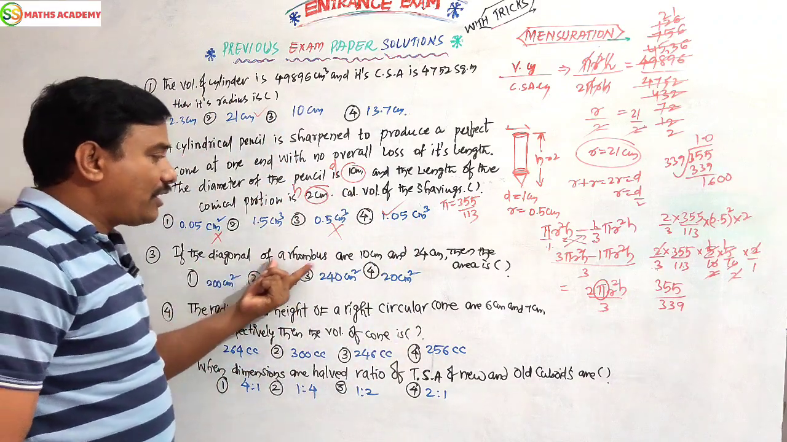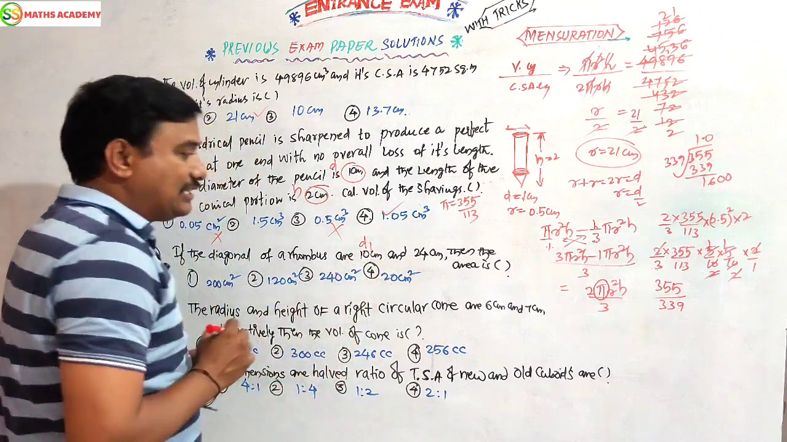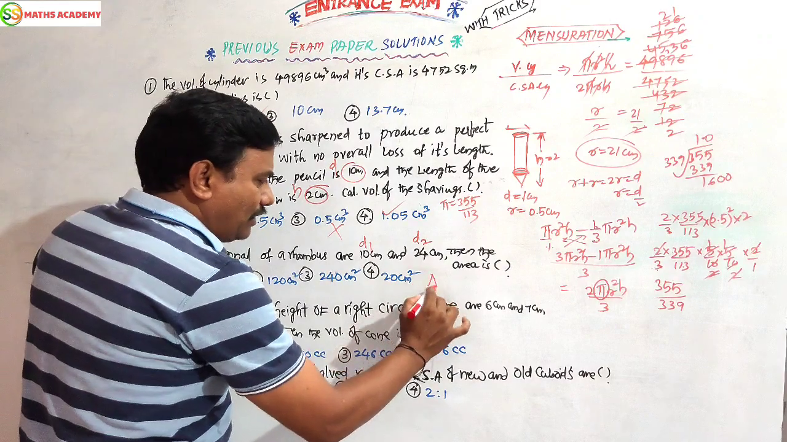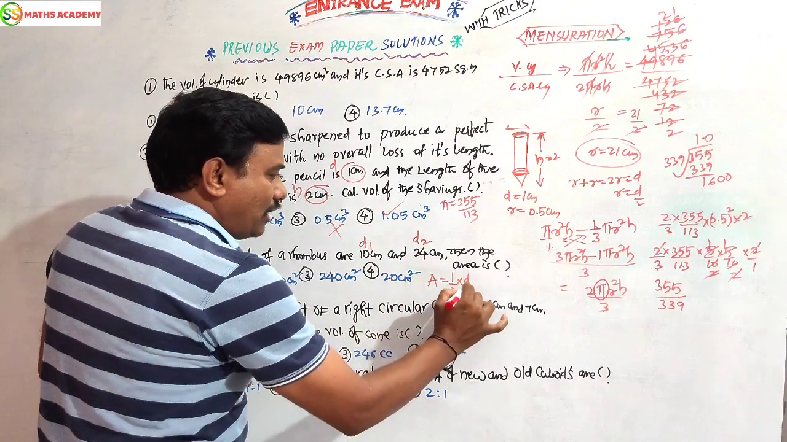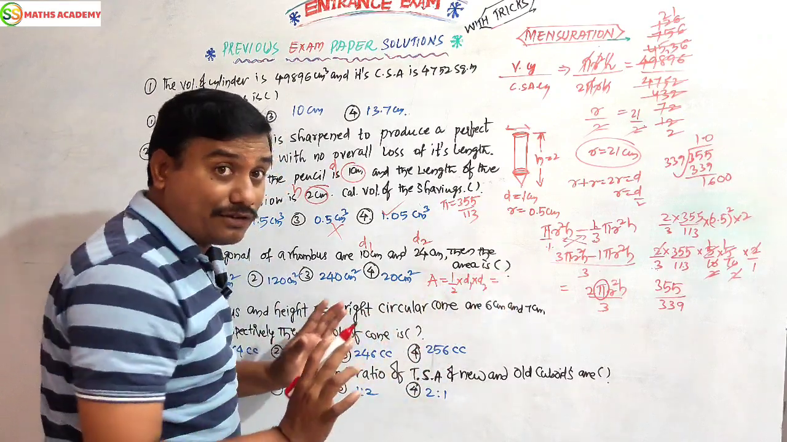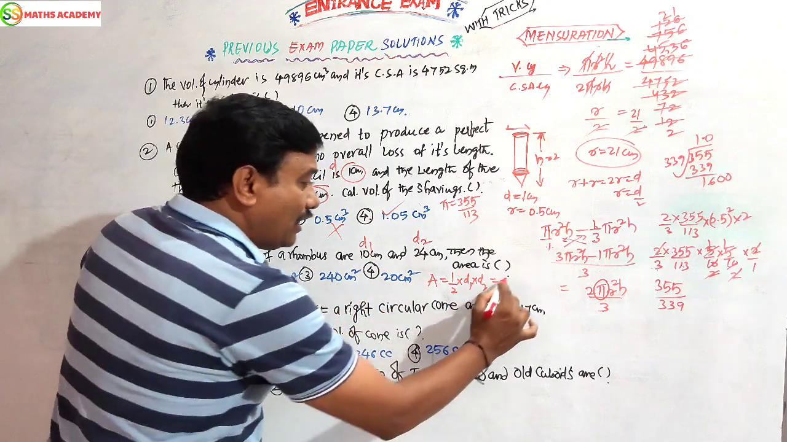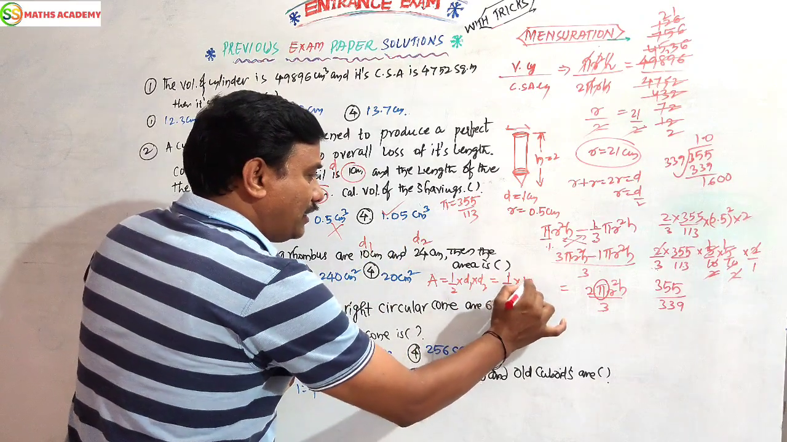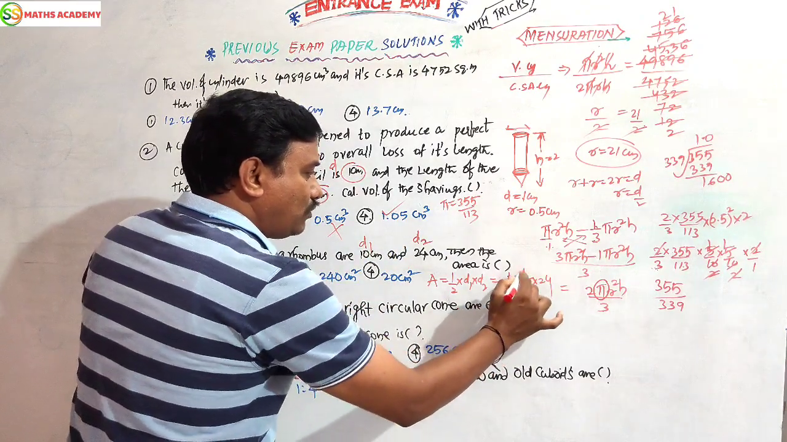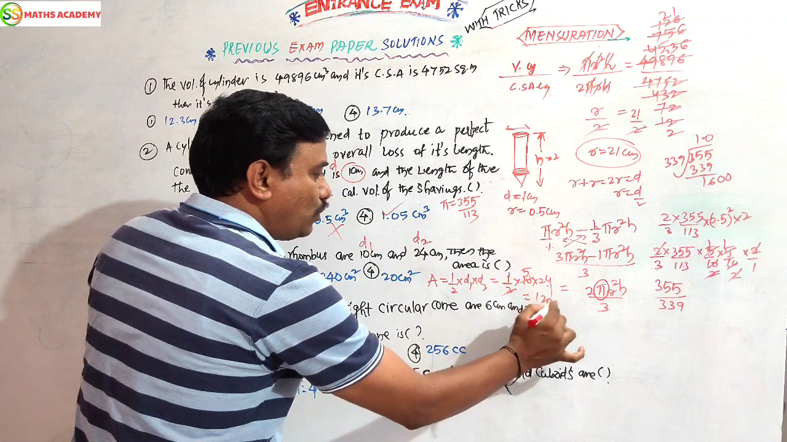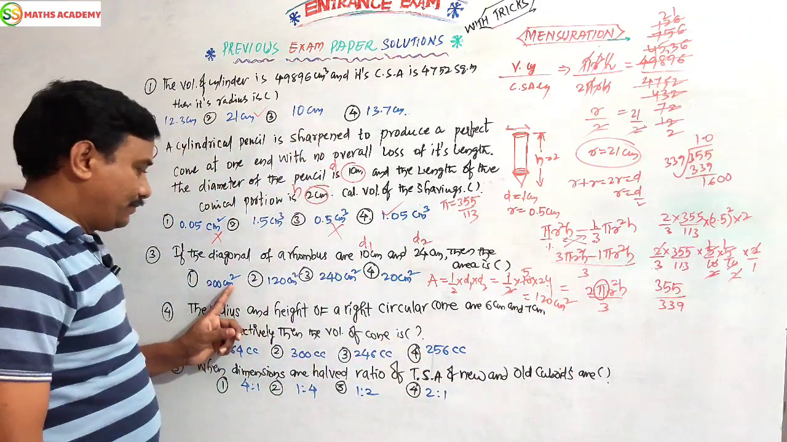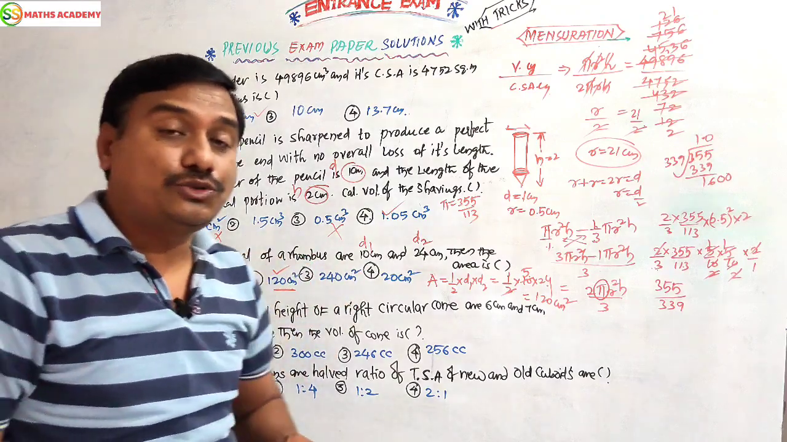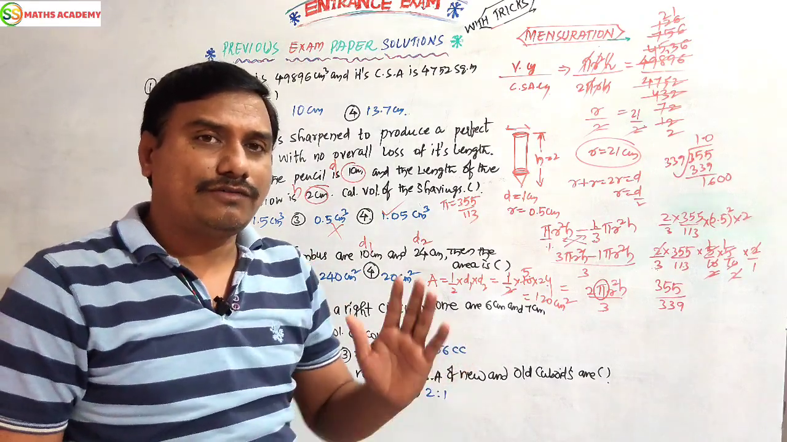If the diagonals of a rhombus are 10 cm and 24 cm, then find the area. Simple, area of rhombus formula is 1 by 2 d1 into d2. Given d1 is 10 cm, d2 is 24 cm. 2 fives are 10, 24 fives are 120 cm square. Yes, this is your answer, simple answer. Questions like that they may ask in the exam. Simple diagonal formula, 1 by 2 d1 into d2.